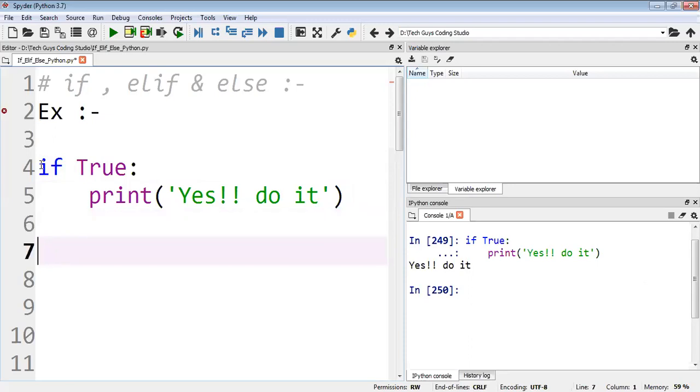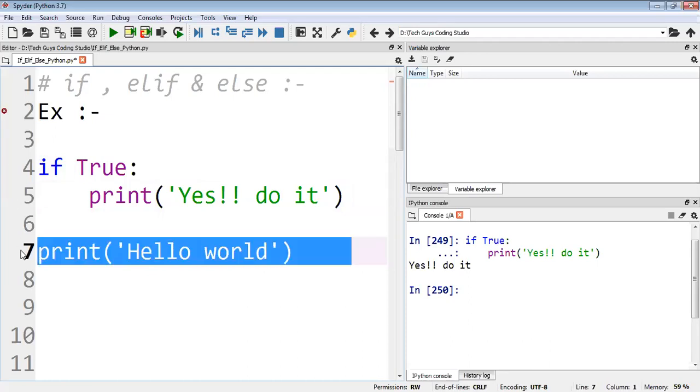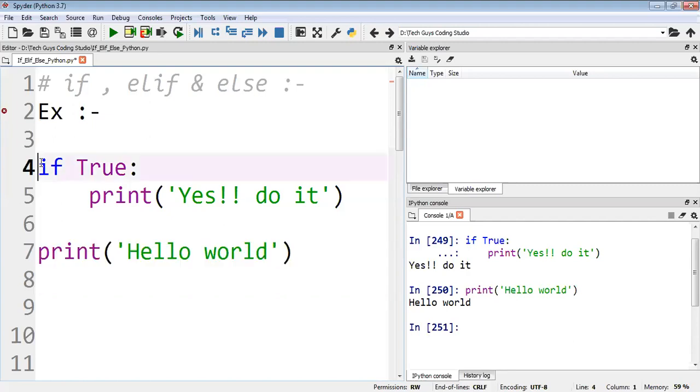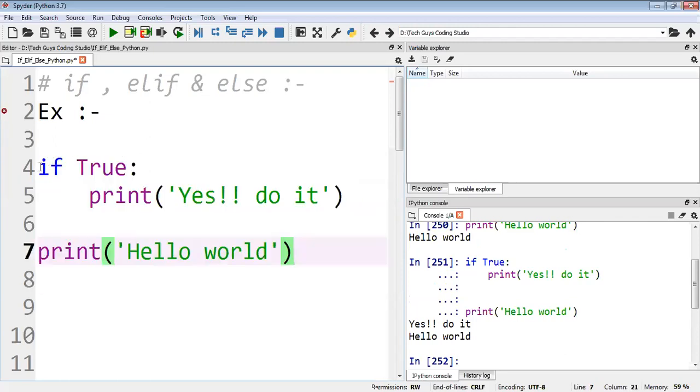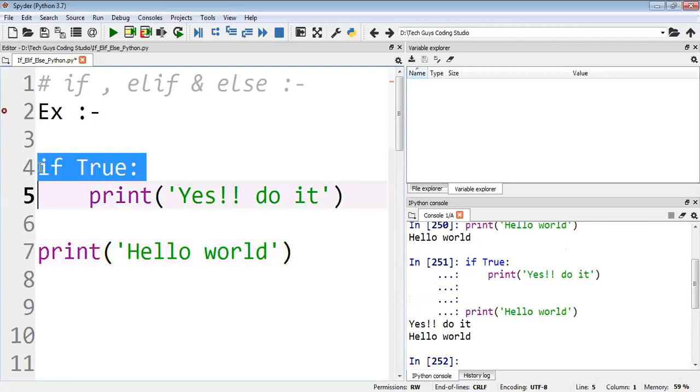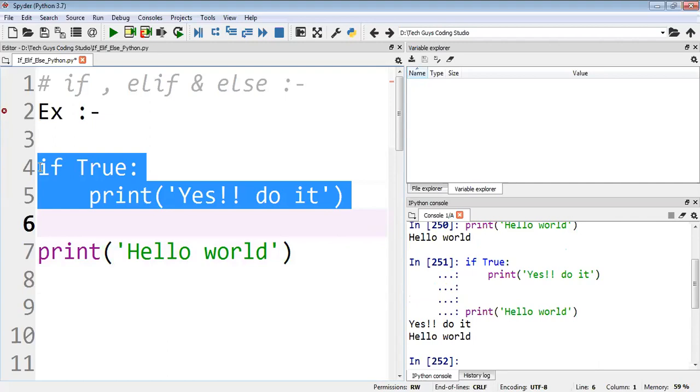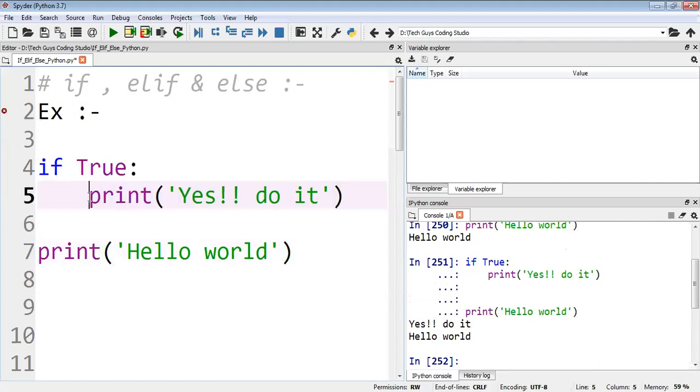But if I write another message here, like print hello world, this statement will not come under the if block, it's different, but it will still execute. Even if I execute at a time, it will execute. It starts execution from the top, and if the condition is true, this message will be printed, then after that this message will be executed.